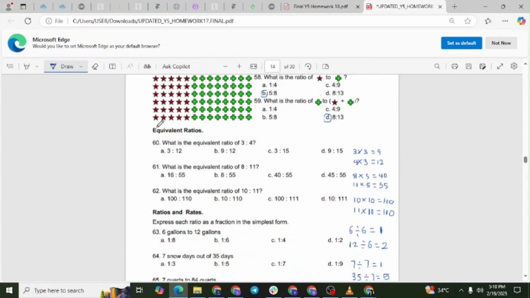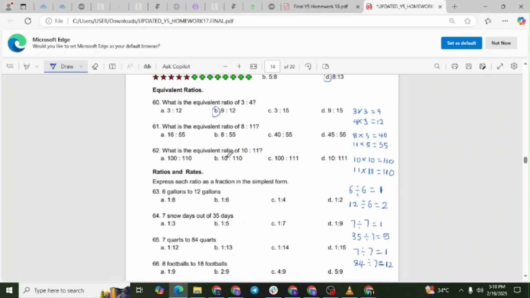Equivalent ratios. Equivalent ratios are like making fractions bigger or smaller, but the value stays the same. Question 60. What is an equivalent ratio of 3 to 4? Start with 3 to 4. Multiply both numbers by 3. 3 times 3 equals 9. 4 times 3 equals 12. This gives us 9 to 12. So the answer is B, 9 to 12.